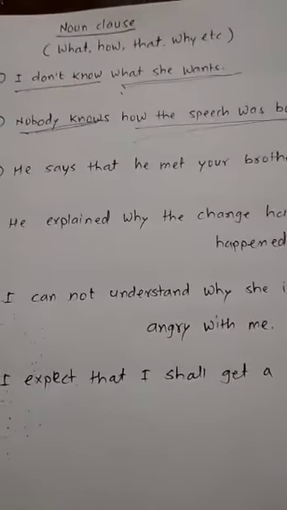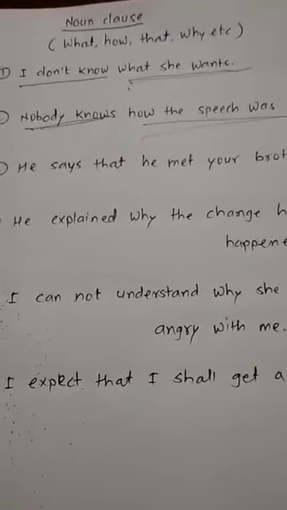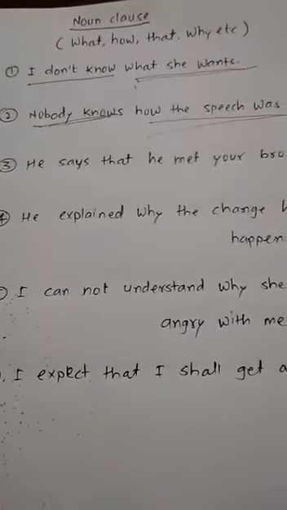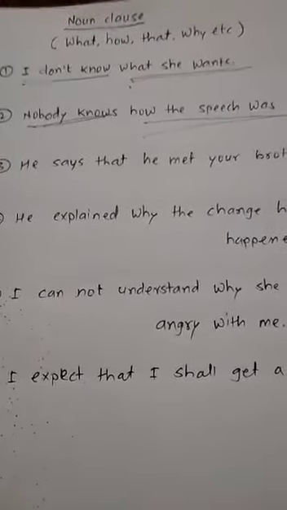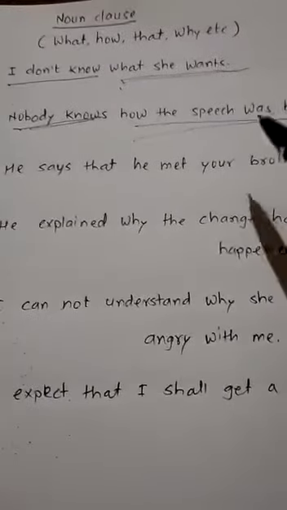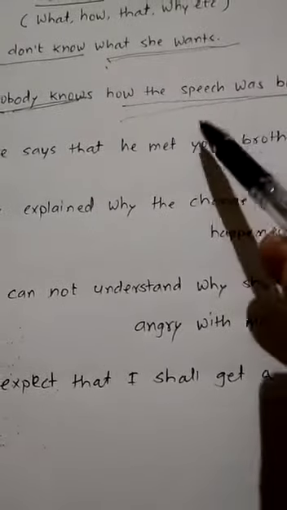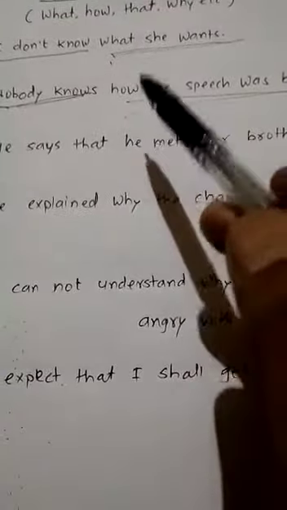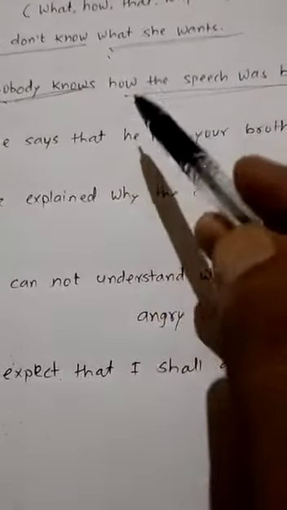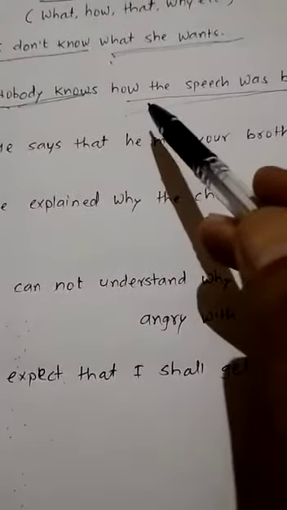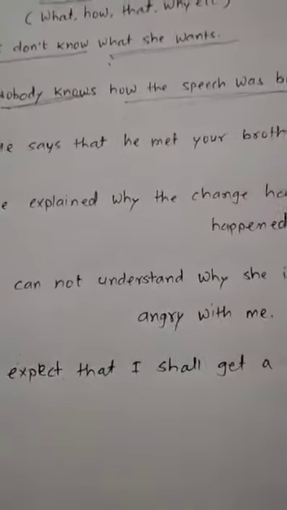So question the main clause with what: what does nobody know? How the speech was born. This is your answer. If you get this answer after questioning the main clause, then this subordinate clause is an example of noun clause.